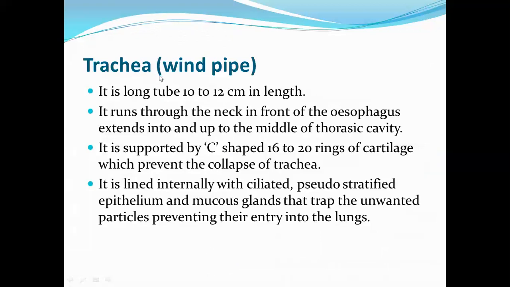Trachea, it is also called the windpipe. So it is a long tube 10 to 12 centimeters in length. It runs through the neck in front of the esophagus, extending up to the middle of the thoracic cavity. It is supported by C-shaped 16 to 20 rings of cartilage, which prevent the collapse of the trachea. It is internally lined with ciliated pseudostratified epithelium and mucous glands that trap the unwanted particles, preventing their entry into the lungs.